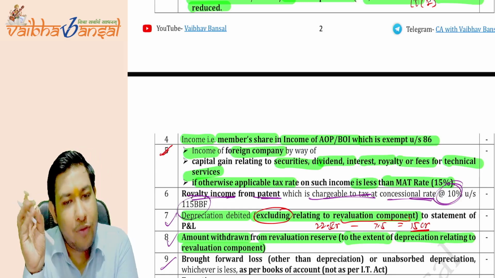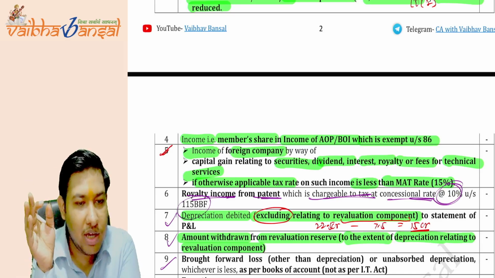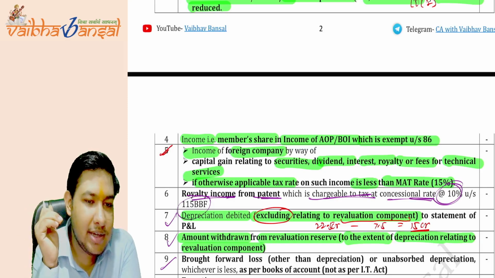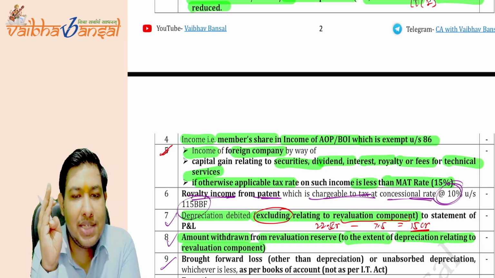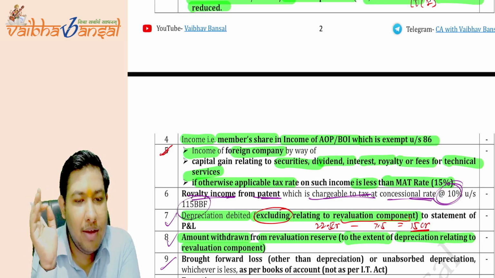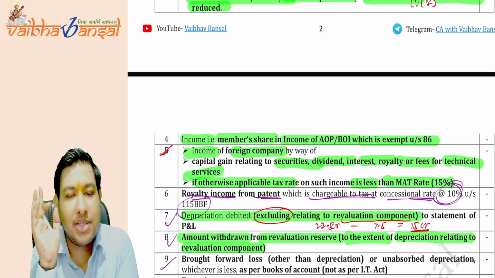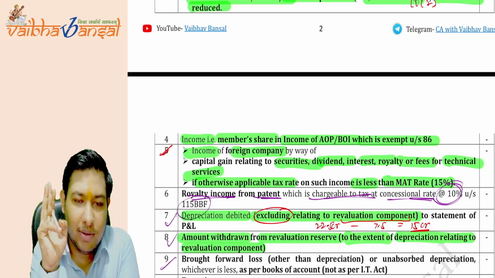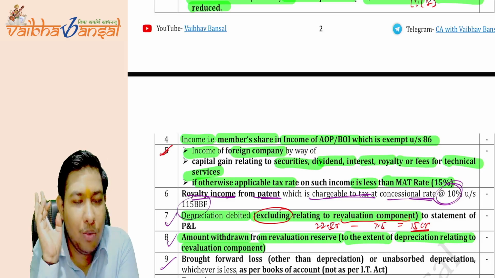Then income of the foreign company. The expenditure was disallowed above, so the income is also disallowed, as point number 5. Then sixth is the royalty income from patent. Seventh is the depreciation, and this eighth is also the depreciation amount withdrawn from the revaluation reserve. The three additions or less are related only to depreciation.